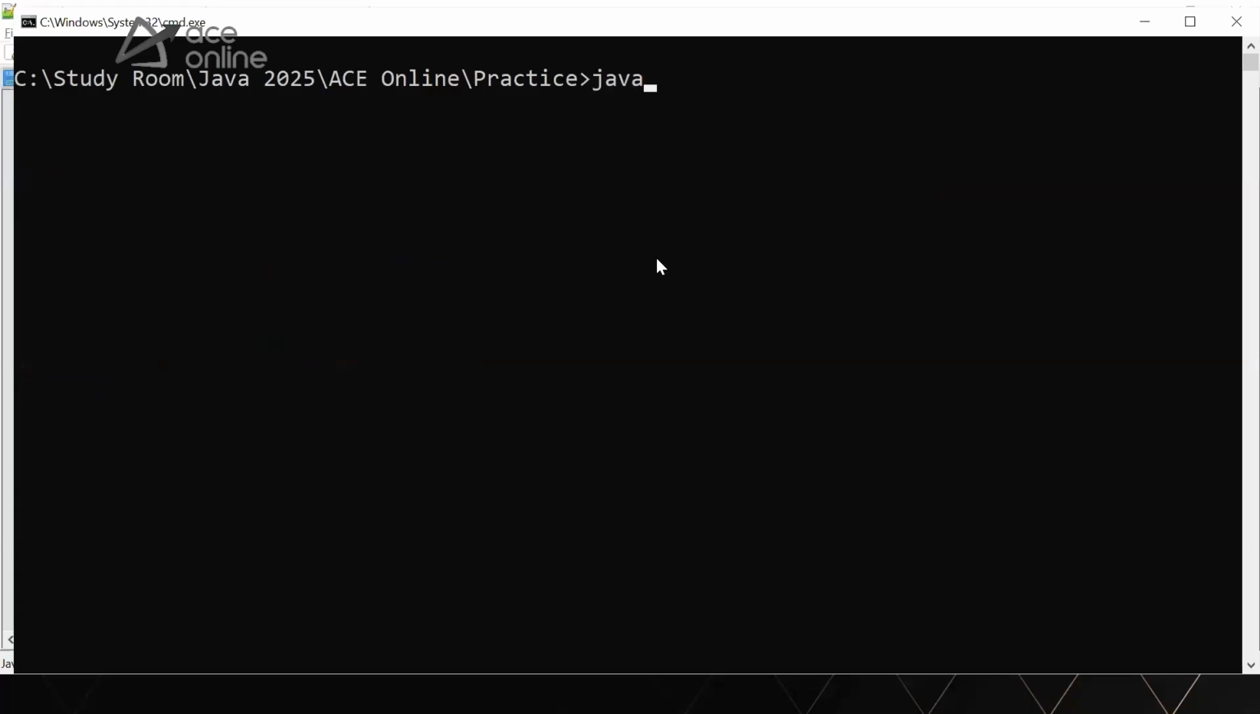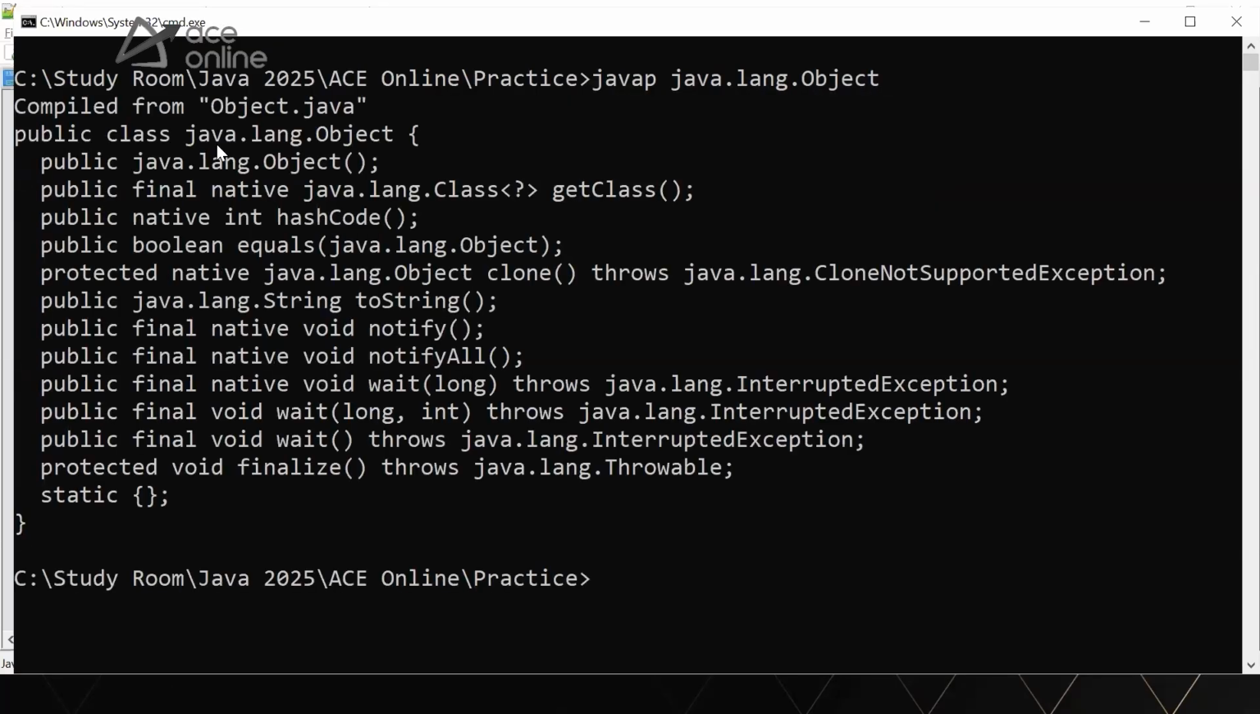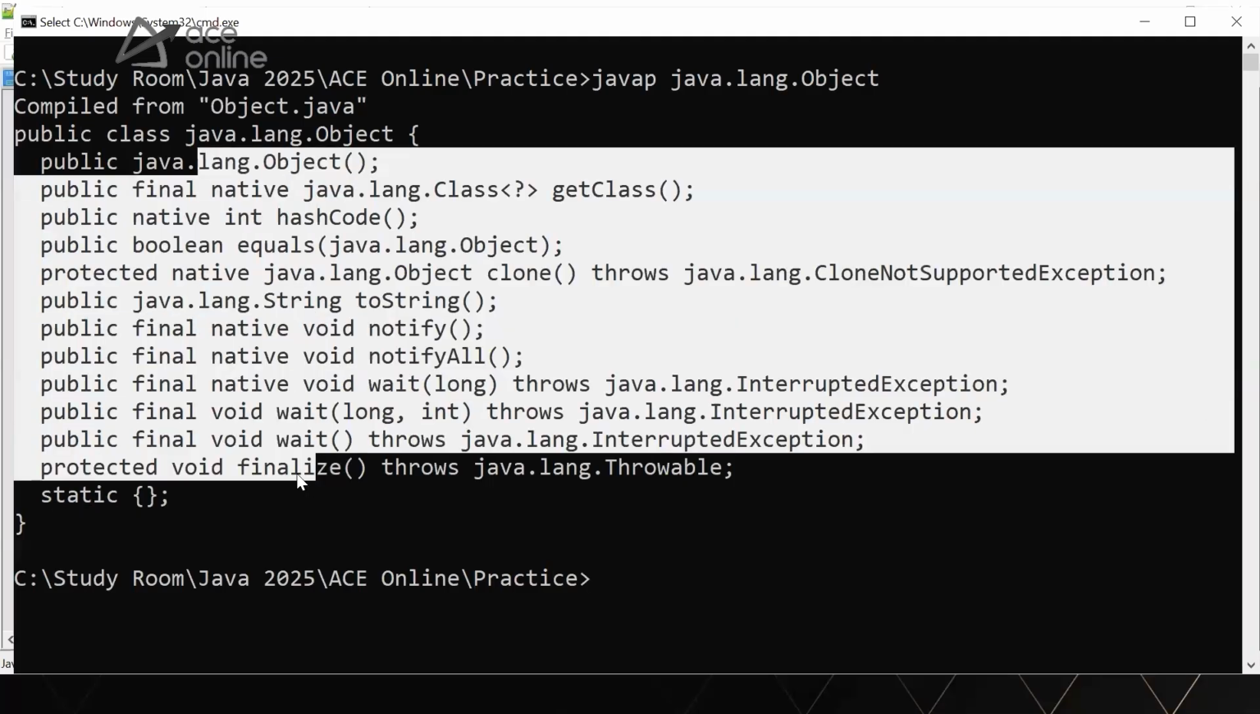When I say java.lang.Object, let me show you the Object class and what it contains. The class name is Object. It's a universal superclass. It has a default constructor. We have methods like getClass, hashCode, equals, clone, toString, notify, notifyAll, wait, wait with parameters, and then finalize. So these are the methods present in the Object class.